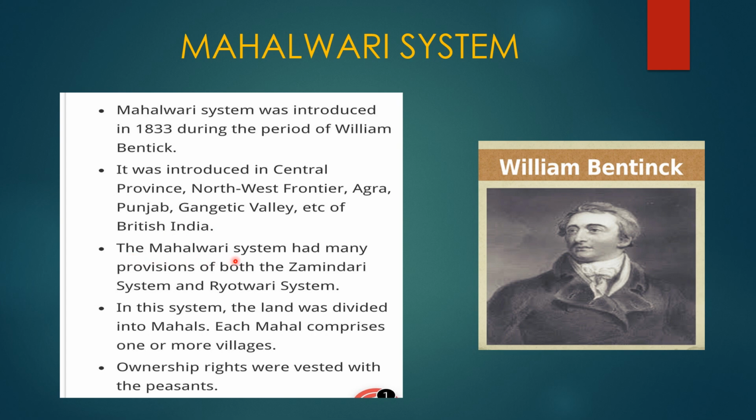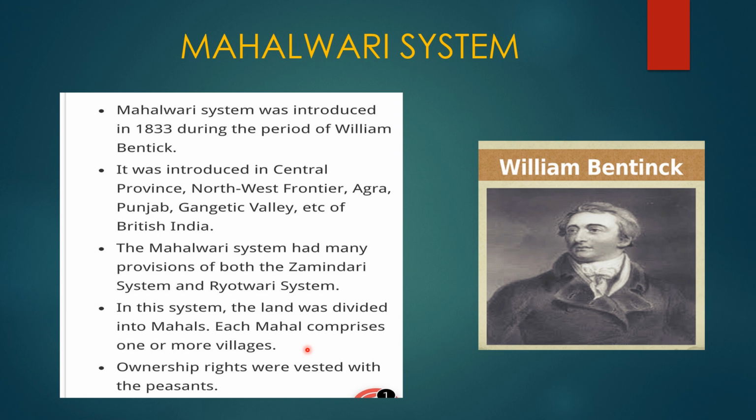The Mahalwari system had many provisions of both the Zamindari system and the Rayotwari system. Here are some of the provisions the Mahalwari system had. Under the system, land was divided into mahals, and each mahal comprised one or more villages. Each mahal had one headman.